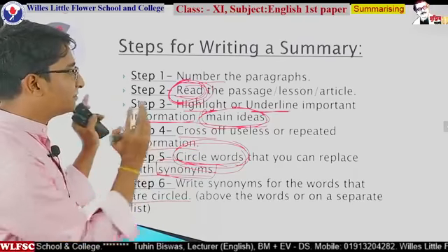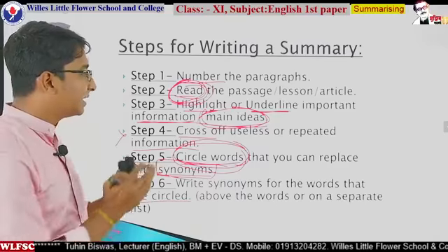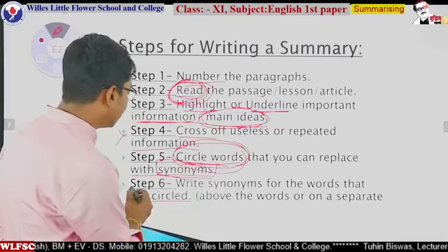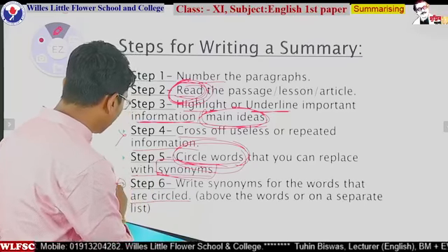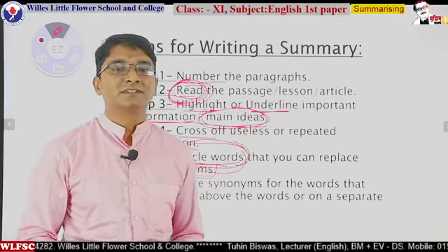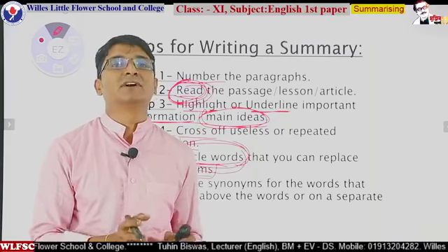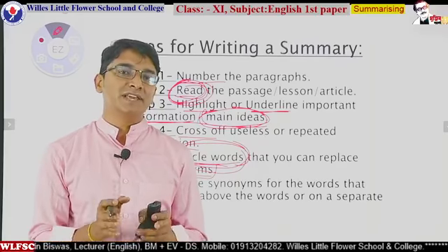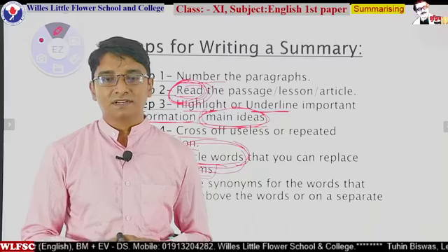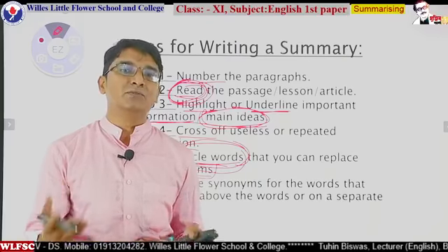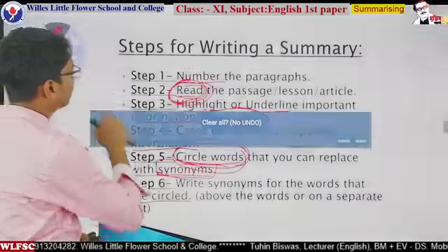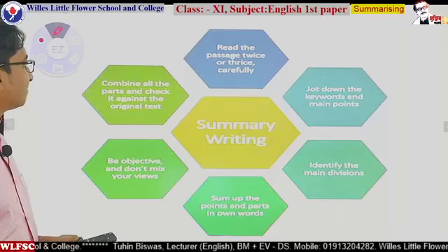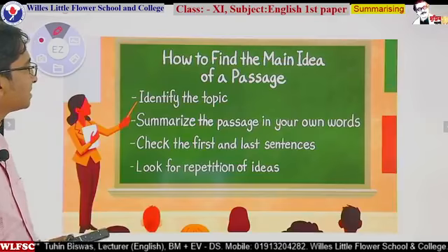After the selection and circling procedure, you must follow step 6. Step 6 is very important. Why? Because you have to provide synonyms, or these words will be erased. These are the words you have to put into your answer, and before answering, just make sure about the synonyms of these words, because these synonyms will create a new one. So this is going to be very important.